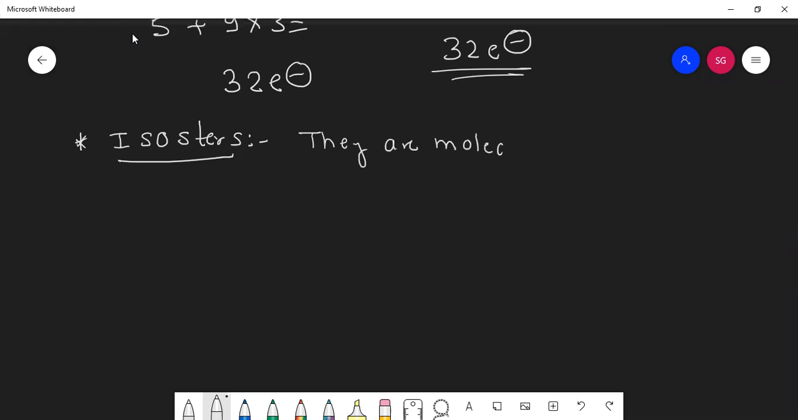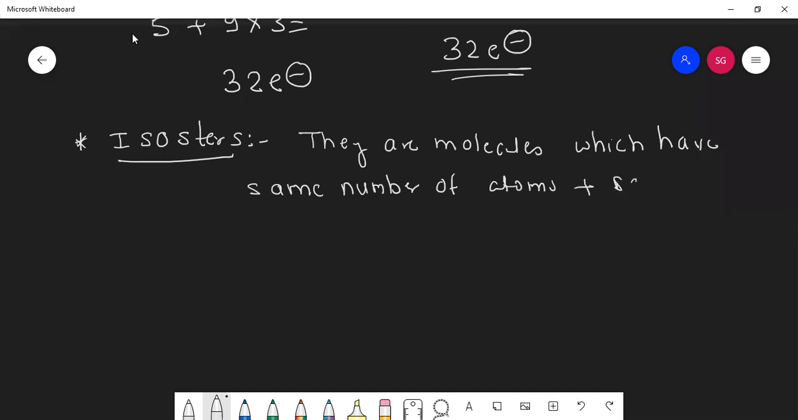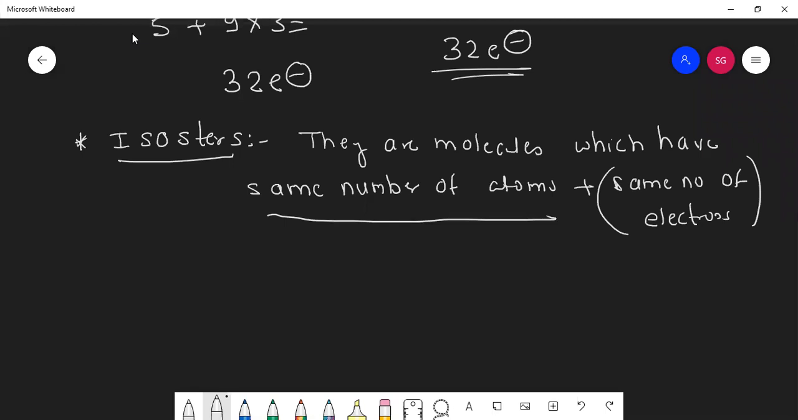They are molecules which have the same number of atoms plus the same number of electrons. Okay, students, same number of electrons means isoelectronic, but here the number of atoms is also the same. Means here two things are the same: the number of atoms is the same and the number of electrons is the same. If I take one example, you clearly will understand.